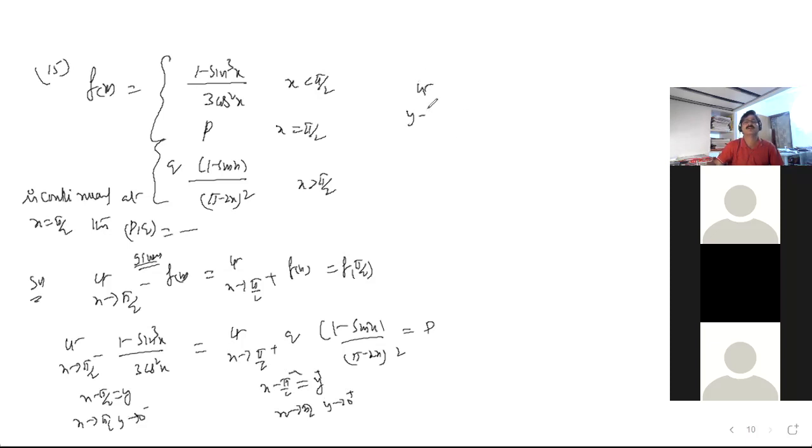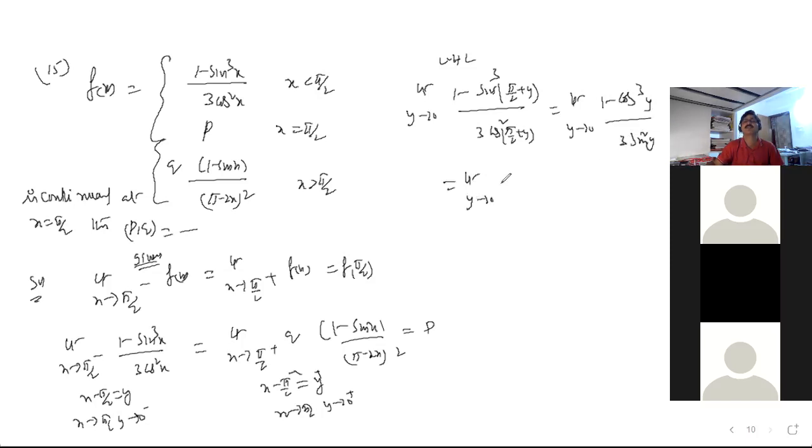So limit y tends to 0, 1 minus sin of pi by 2 plus y, cos of pi by 2 plus y whole square. This is the LHS I'm writing. LHS: limit y tends to 0, 1 minus cos cube y by 3 sin square y, which can be written as limit y tends to 0, cos cube y by 3 y square.